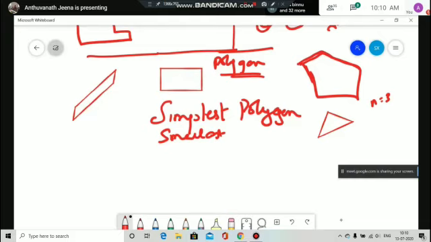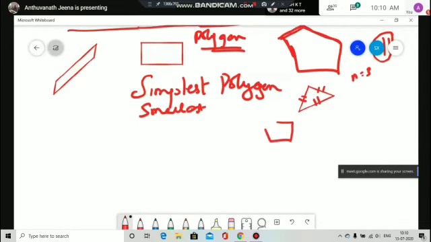If it is regular, all sides are equal. Regular means all the sides are equal and all angles are equal. We call it a regular polygon. The simplest polygon is the triangle because with two lines you can't draw a polygon. It is an open curve, it cannot be a closed curve. I already told you the definition of a polygon is a simple closed curve which consists of line segments. So you cannot draw a polygon using parallel lines. So the simplest polygon is the triangle.